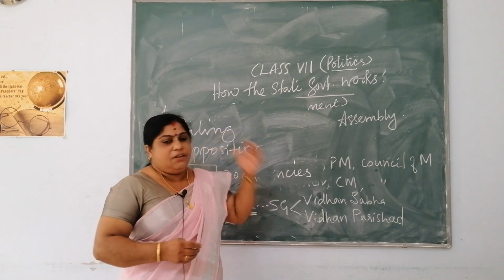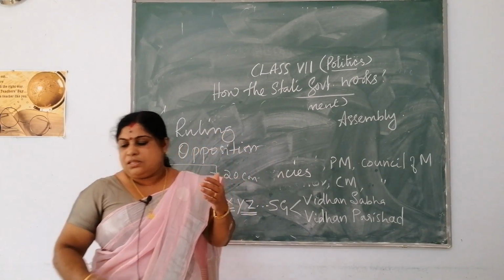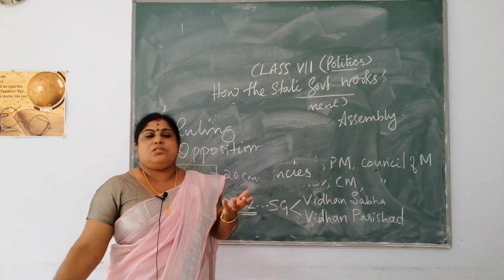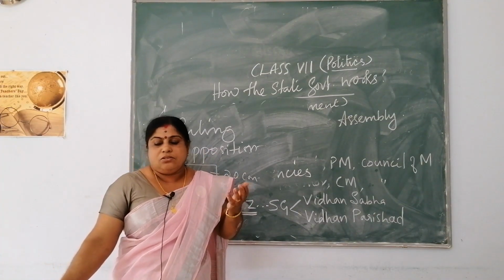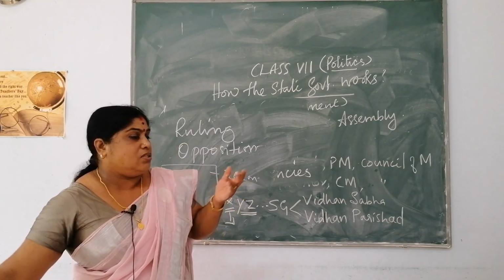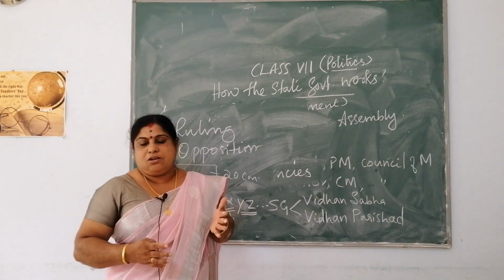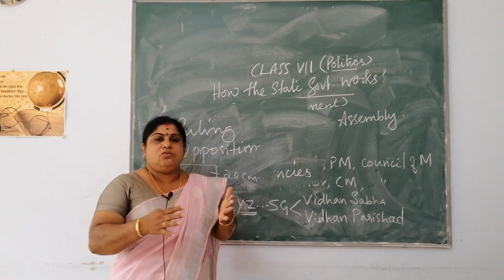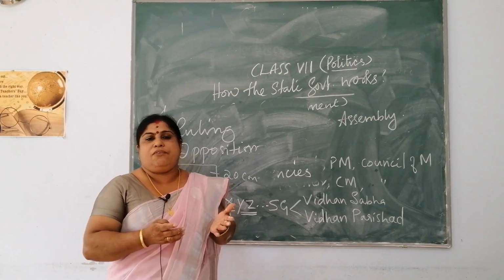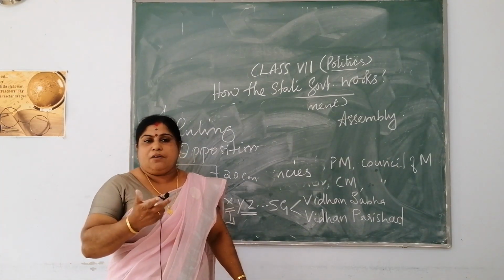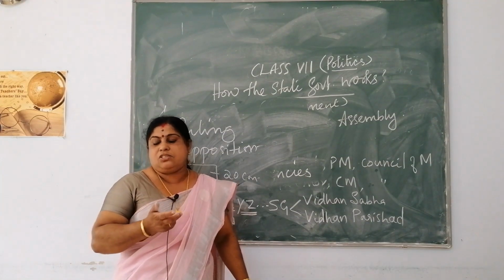Now, what are the different kinds of problems that the state government is answerable to? What problems do they undertake? This is also a question that arises here. What type of problems are undertaken by the state government? In your areas, you know there are lots of problems being faced. There are water shortages. There may be spread of different types of communicable diseases.